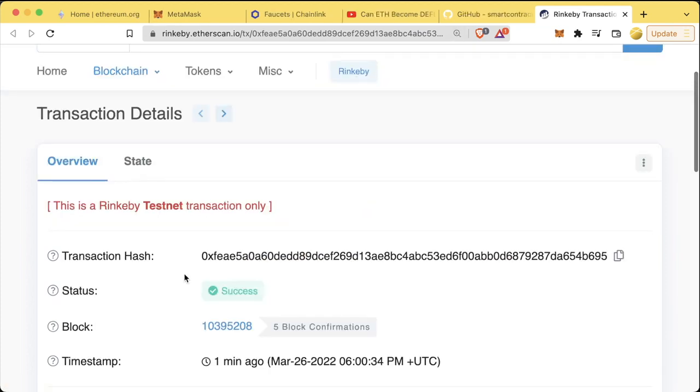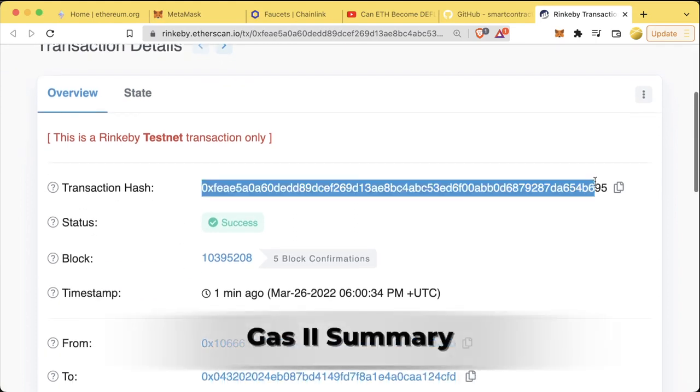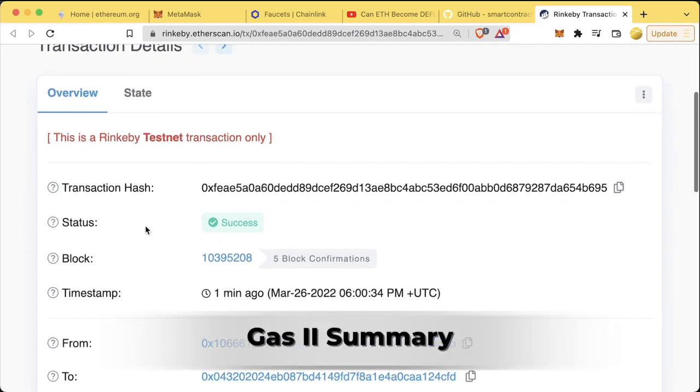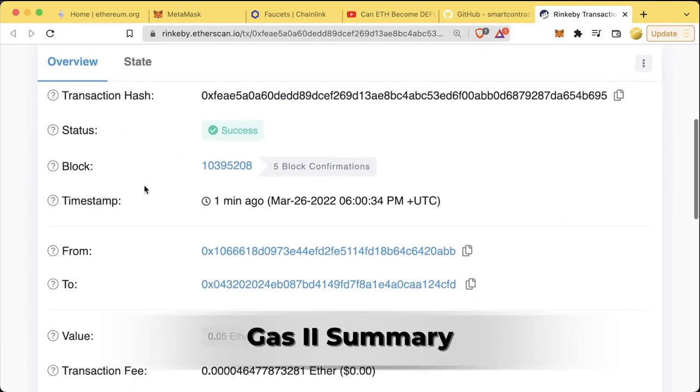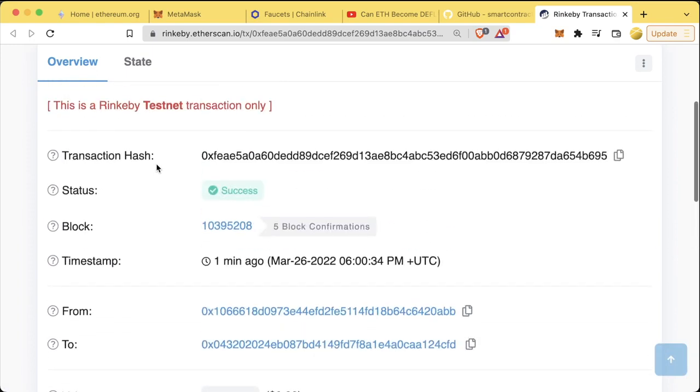Now, this is a lot of the basics of how this transaction works, and it can be a little confusing. So let's do a quick refresher of everything in here. There's a unique transaction hash that uniquely identifies this transaction on this blockchain. We can see the status, and we can see the block number that it's confirmed on. One other thing we want to look at, if we scroll up, we see block number and block confirmations. This is how many blocks have been mined since this block was included. Like we saw with our blockchain demo, the longer the blockchain gets, the harder it is to tamper with and the more secure it is.